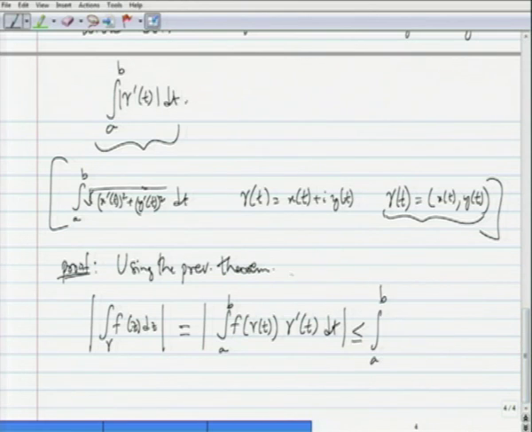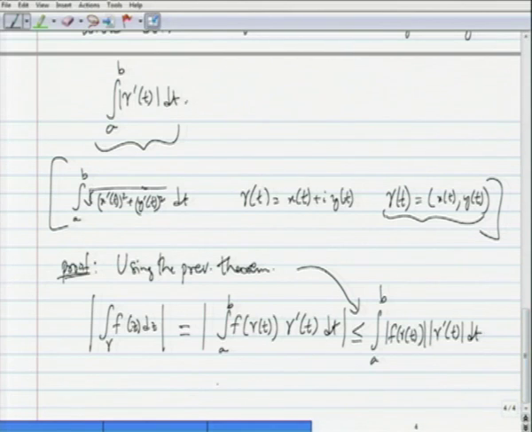This uses the previous theorem now. This is less than or equal to the integral of the modulus of the integrand, so the modulus of f of gamma of t times the modulus of gamma prime of t dt.